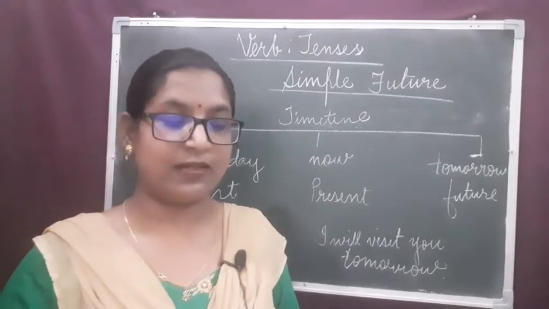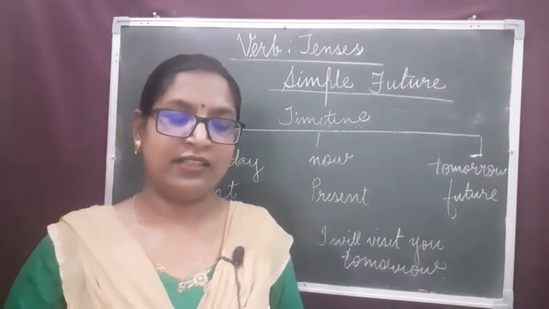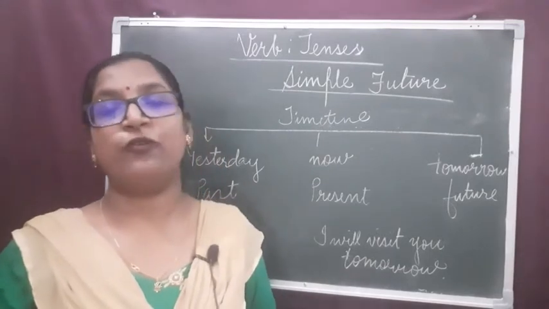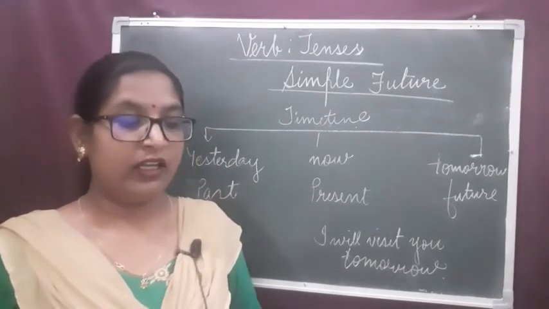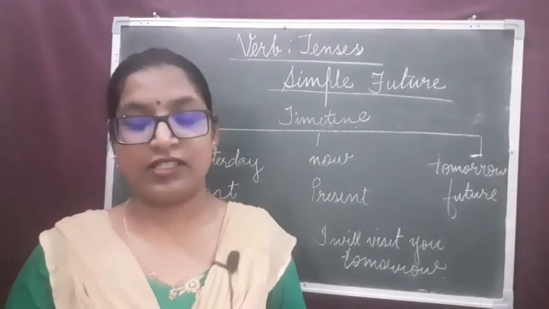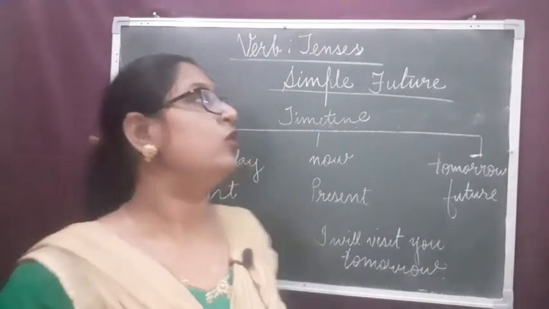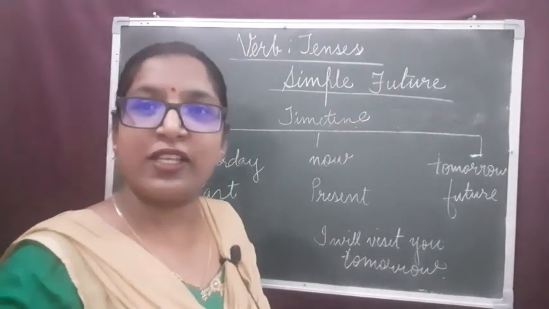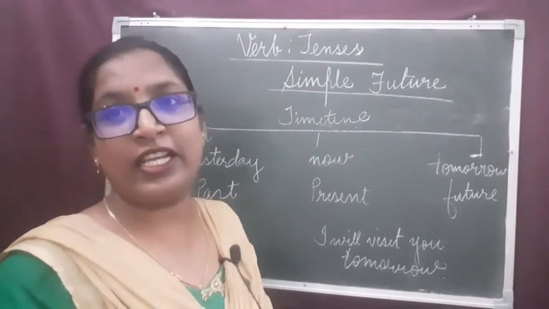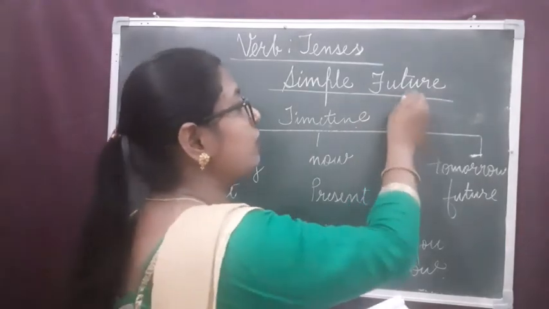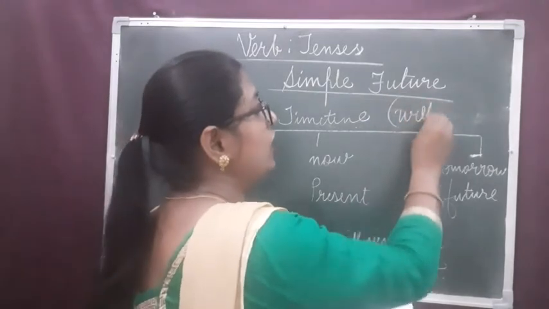There are several grammatical ways to talk about the future. The most common one is to use modal auxiliaries such as shall or will. There are many ways of expressing future tense, but mainly we use the auxiliary verbs will or shall.